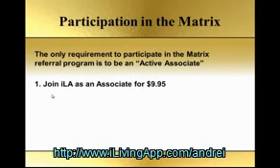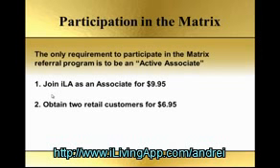If you're paying $9.95, you're automatically qualified to earn from the entire Matrix referral program. But at the same time, we truly want to make this accessible to anybody. If for some reason a person can't afford that $9.95, they can also become an active associate by simply obtaining 2 retail customers for $6.95. If someone gets 2 customers, guess what?